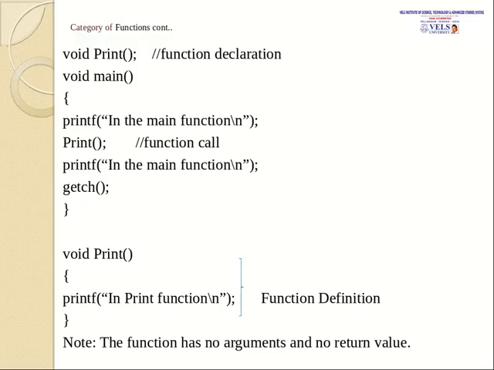After getting into the main, it will print in the main function. After printing that, it will move on to the next statement, that is print statement. This statement will call the function called print. Then the execution will automatically move on to the void print function. So the execution will be moved to here and it will print in print function. So the function definition was given here, so it will print in print function.